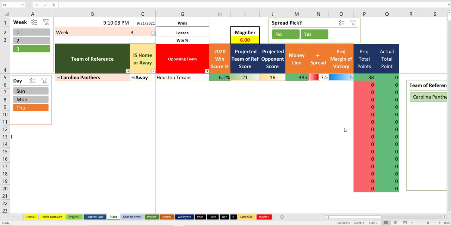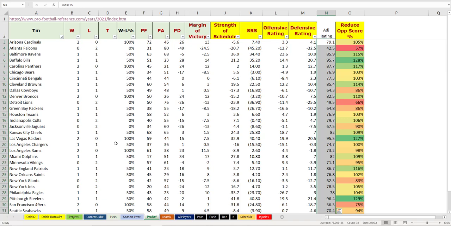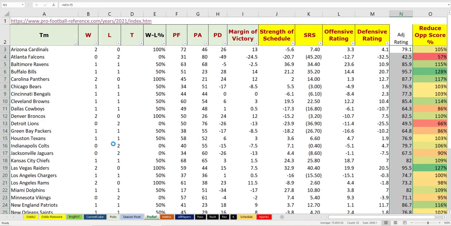Well, hi there, everyone. It's a week 3 preparation update for the NFL algorithm. We're going to talk about Thursday night's game. We're going to talk about a lot of work that has been done on the file here as we finally transition into week 3 and start including actual team stats from this year.